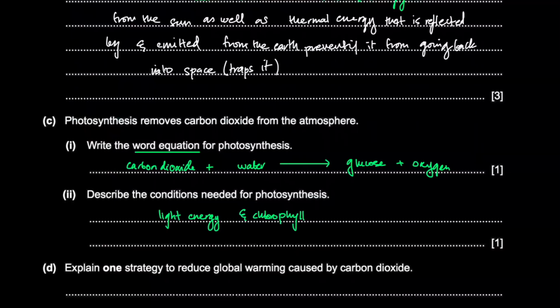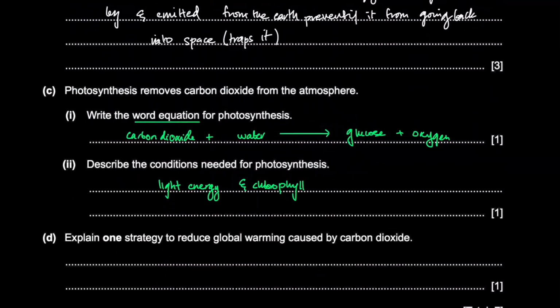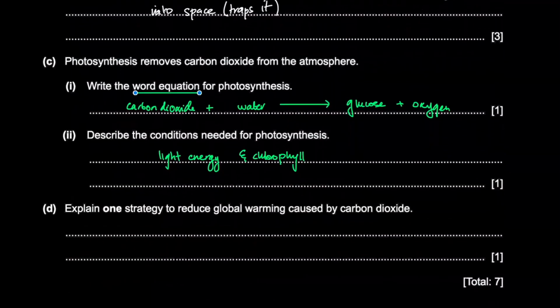Explain one strategy to reduce global warming caused by carbon dioxide. Just use fewer fossil fuels. So that's one way to do it.